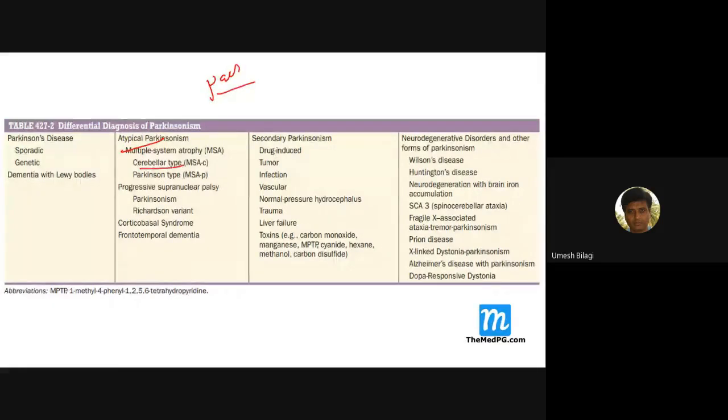See, multi-system atrophy can have predominant Parkinson's disease with other features of orthostatic hypotension. Actually, Parkinson's disease with autonomic dysfunction causing orthostatic hypotension